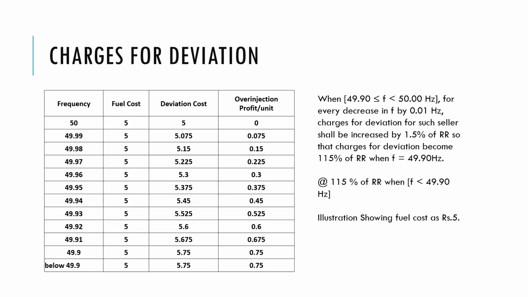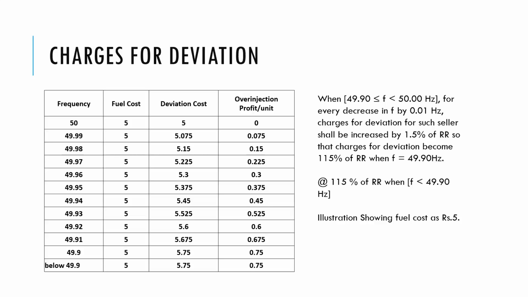Similarly, if the frequency goes down by 0.02 hertz deviation, that is 49.98 from 50 hertz, and we keep on over injecting, then the opportunity would be 1.5% into 2, that is 3%, and this goes on increasing. It goes up to a maximum of 15% at 49.90. So at 49.90, if as a thermal generator we keep on over injecting in order to support the grid, then we get a maximum incentive of 15% on the fuel cost as the gain.